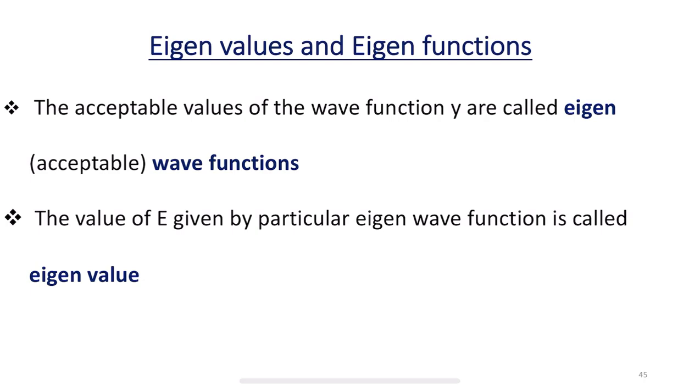The acceptable values of the wave function psi are called eigen wave functions, and the value of E, the total energy, given by a particular eigen wave function is called the eigenvalue. So this is what eigenvalues and eigenfunctions are.